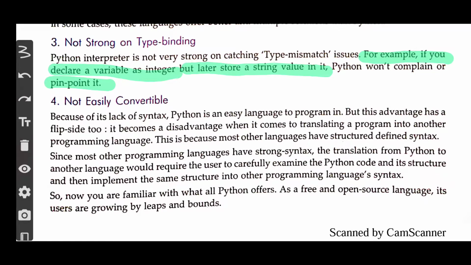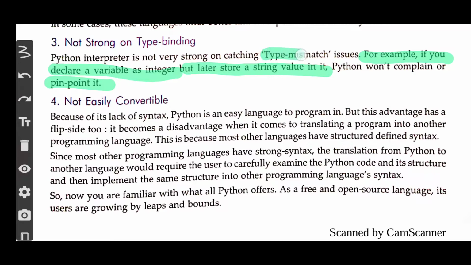For now, just remember that when we declare a variable and tell Python that only integer values will be stored in it, and at a later point you try to store a string value in it, Python will not complain that you said it would hold only numeric values but now you are giving string values. Python won't generally pinpoint that you have given a different type of data.